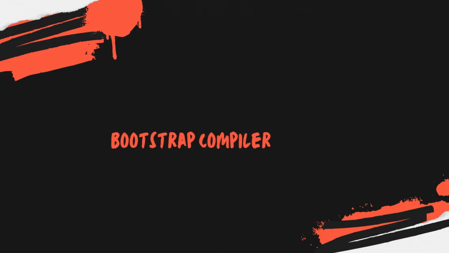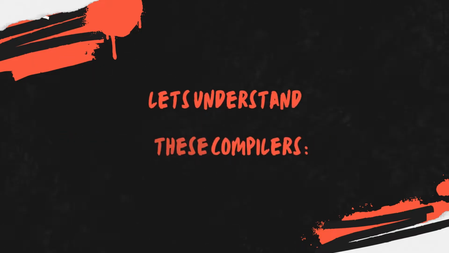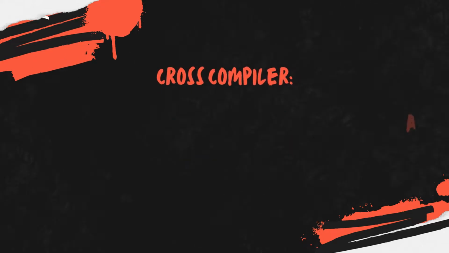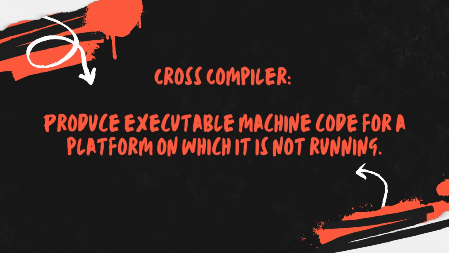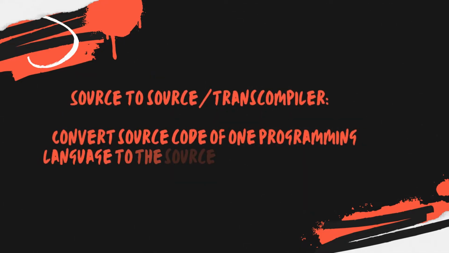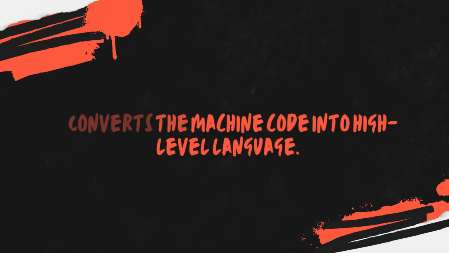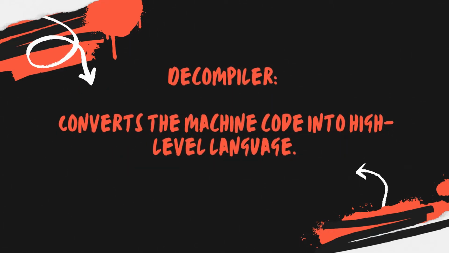Cross compilers, bootstrap compiler, source-to-source or transcompiler, and decompiler. Let's understand these compilers. Cross compilers produce executable machine code for a platform on which the compiler is not running. Bootstrap compiler is written in the programming language that it will compile. Source-to-source or transcompiler converts source code of one programming language to another programming language. Decompiler converts the machine code into a high-level language.